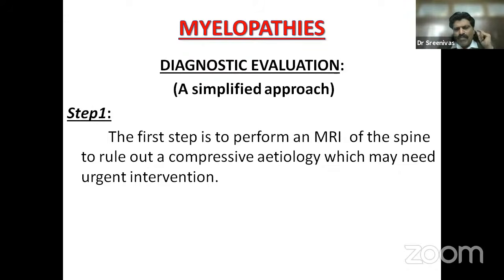The first step is to perform an MRI of the spine to rule out a compressive etiology, which may need urgent evaluation. The first time a person comes with paraplegia, get MRI done first. You are trying to rule out all compressive lesions like a neoplasm, abscess, disc prolapse, tuberculoma. So first step is to take an MRI, rule out a compressive lesion.